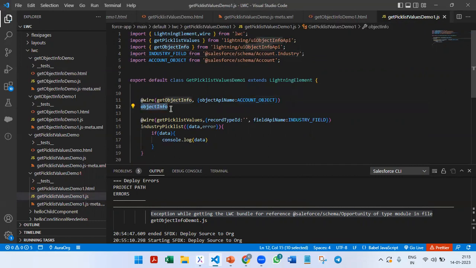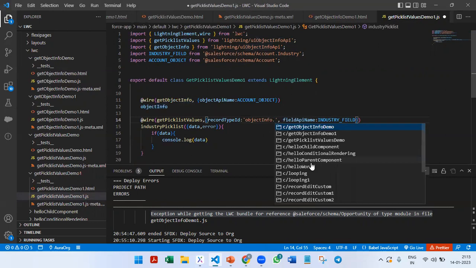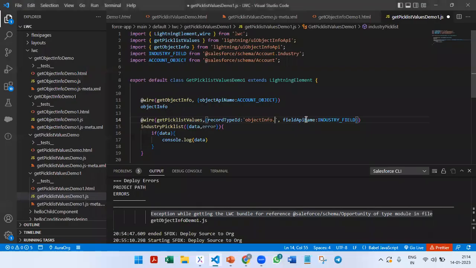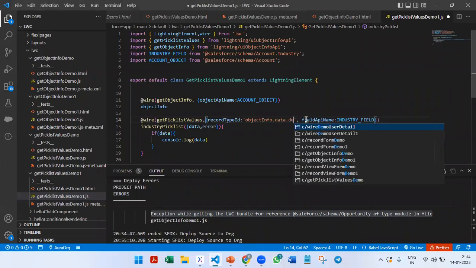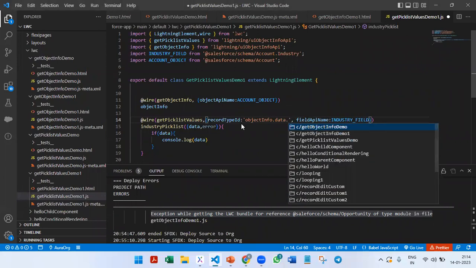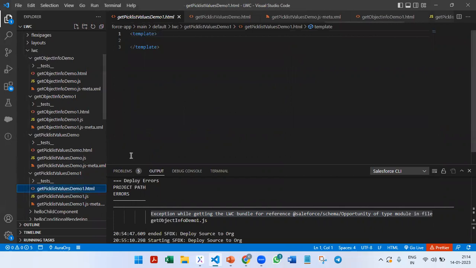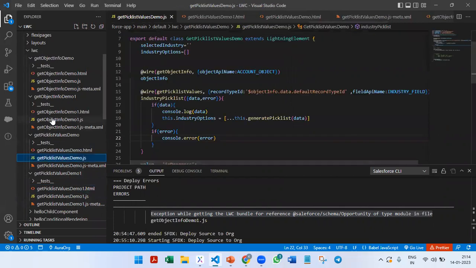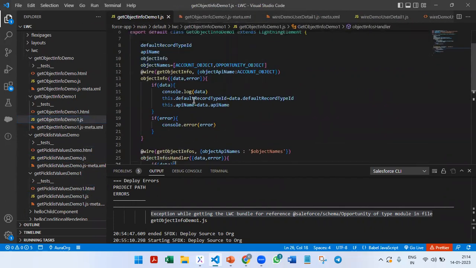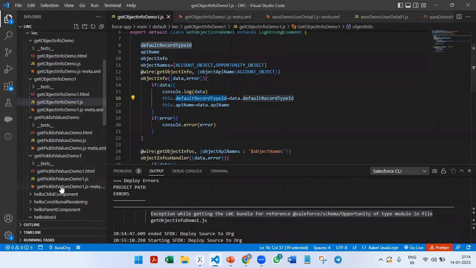In this one, the whole data will be there, so that we can fetch it as objectInfo.data.defaultRecordTypeId. We have just written the default record type ID here, so I'll copy the same thing.